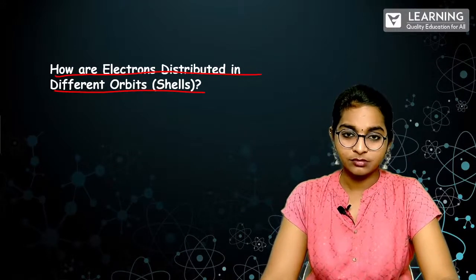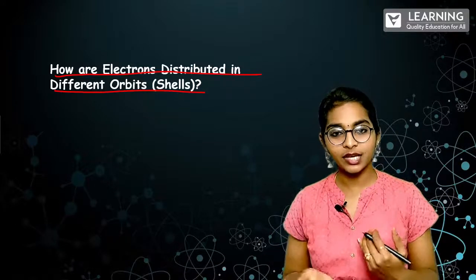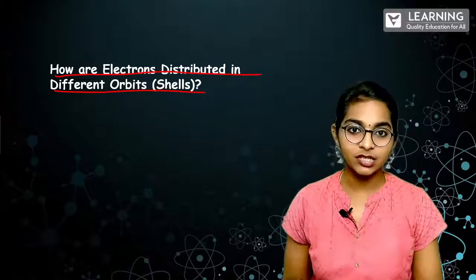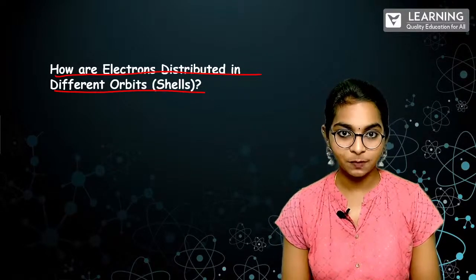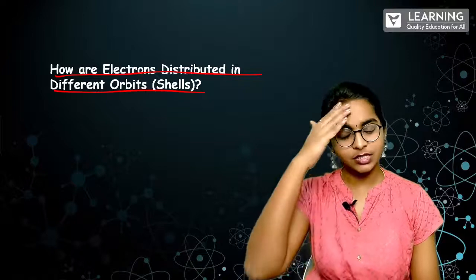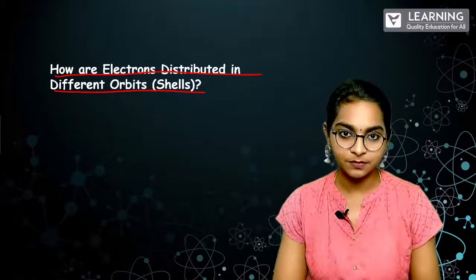How are they distributed? Randomly? No. Some measure, or we can say some pattern, is there actually. That particular pattern is called an electronic configuration. We'll study that electronic configuration. It is very simple. It is just the study of the arrangement of electrons in an atom.